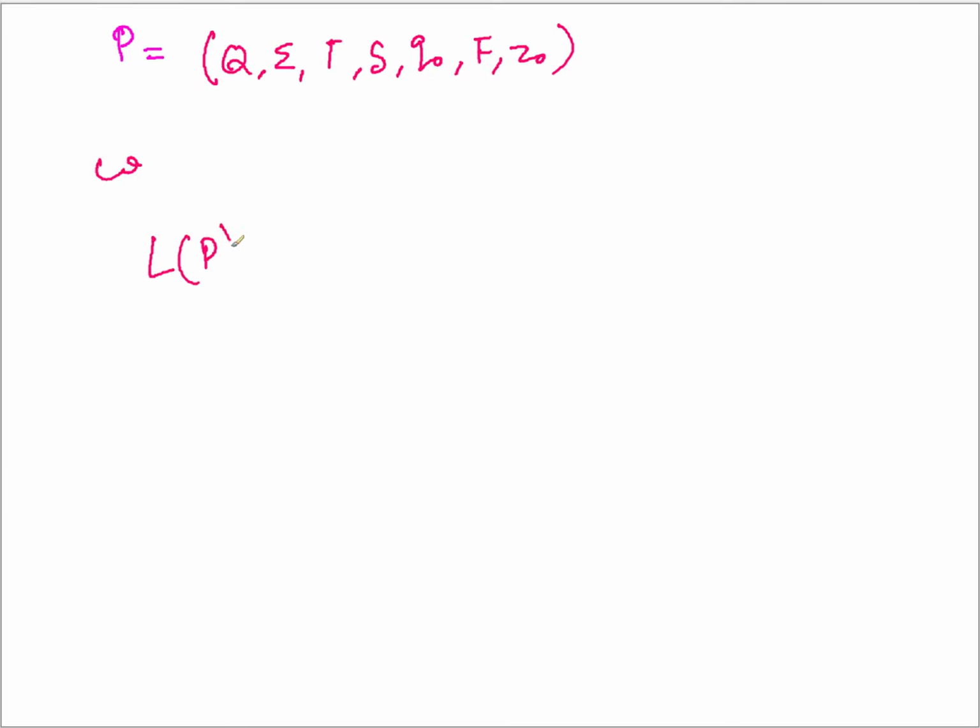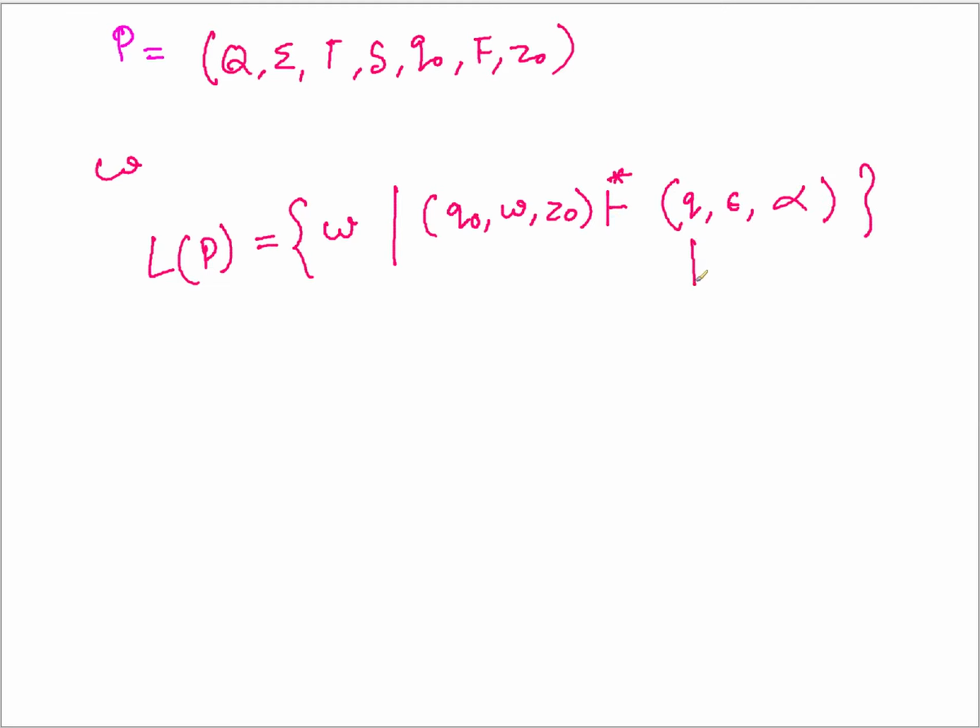this PDA, it will be all the strings W such that (Q0, W, Z0) in 0 or more transition steps goes to (Q, epsilon, alpha), such that this Q is part of F and this alpha is part of T star.